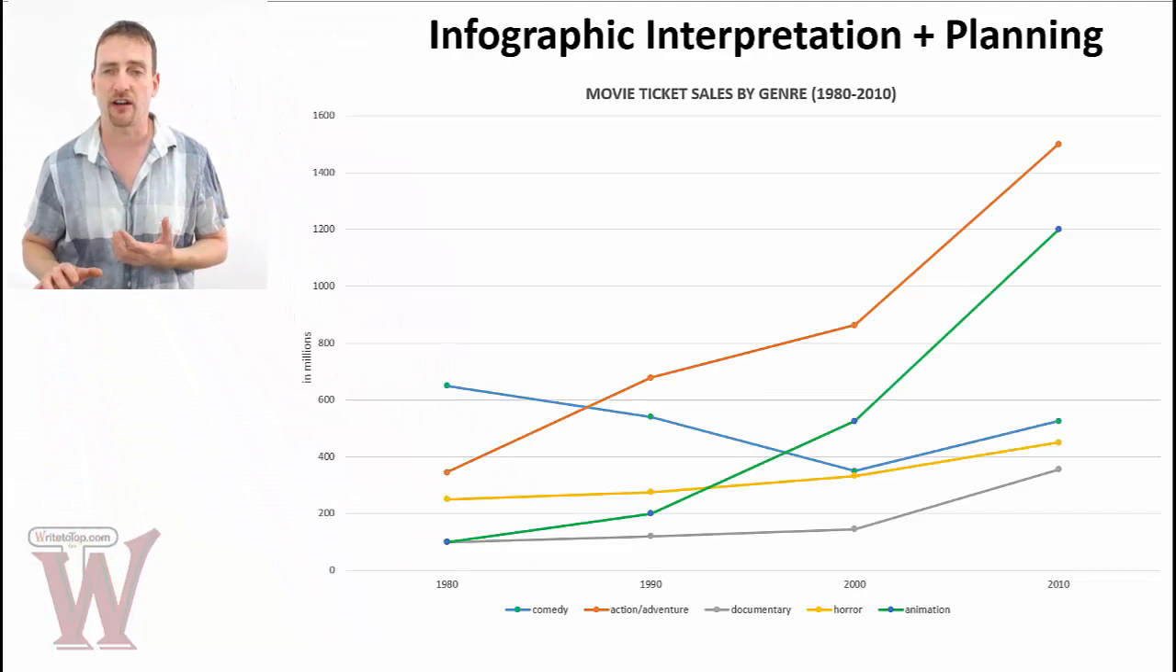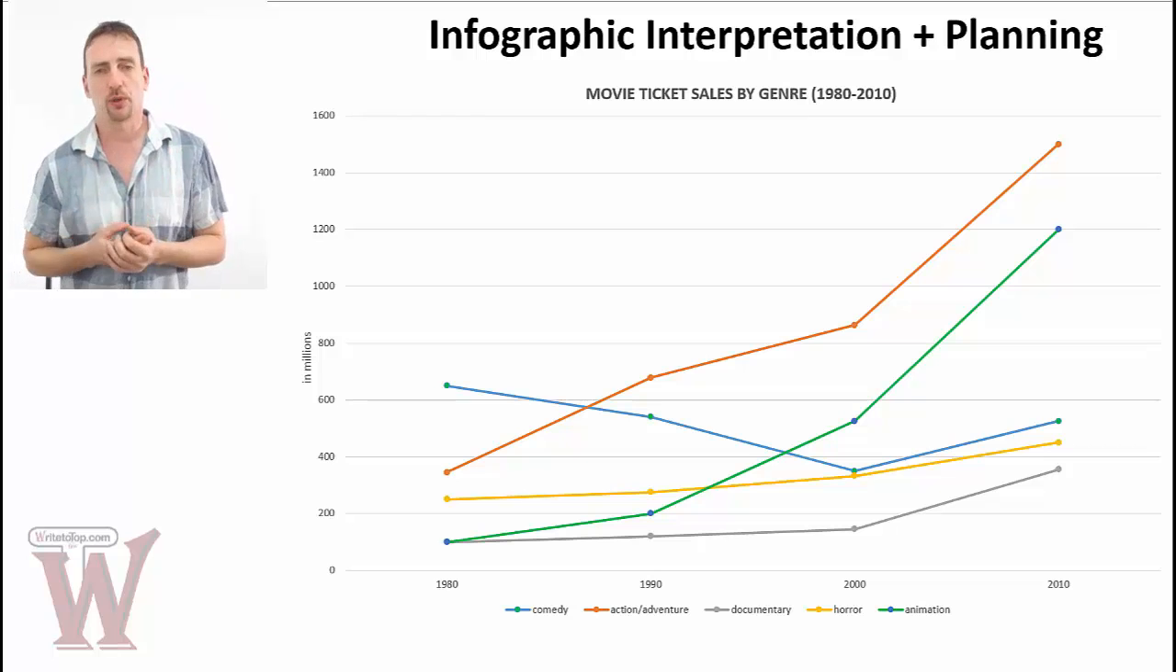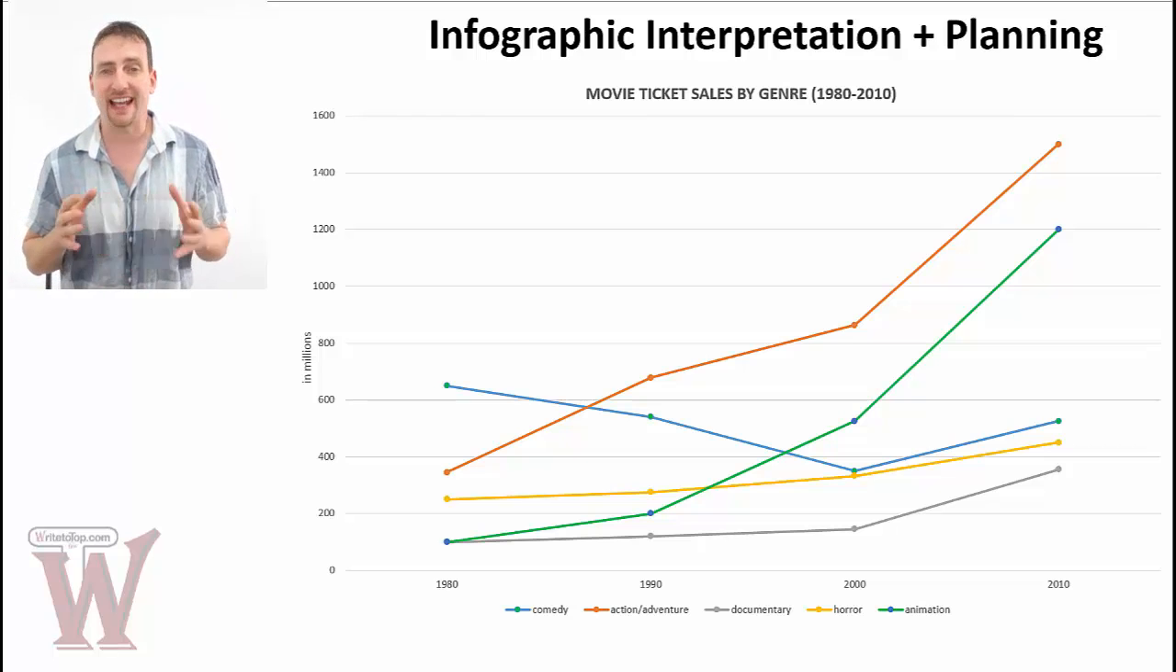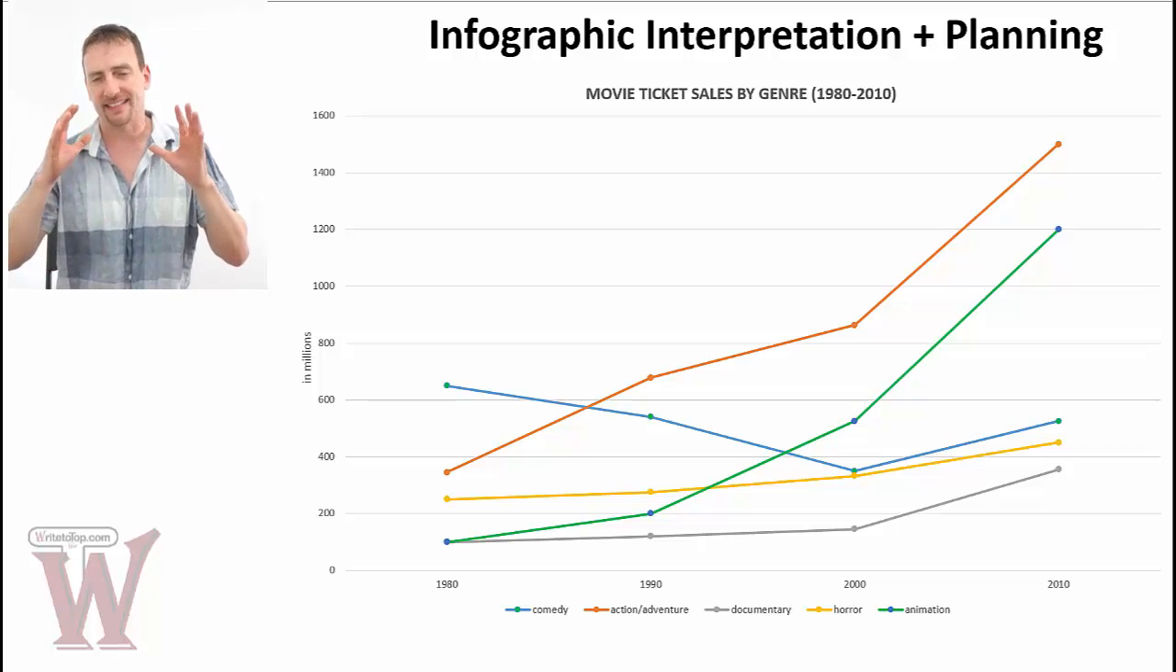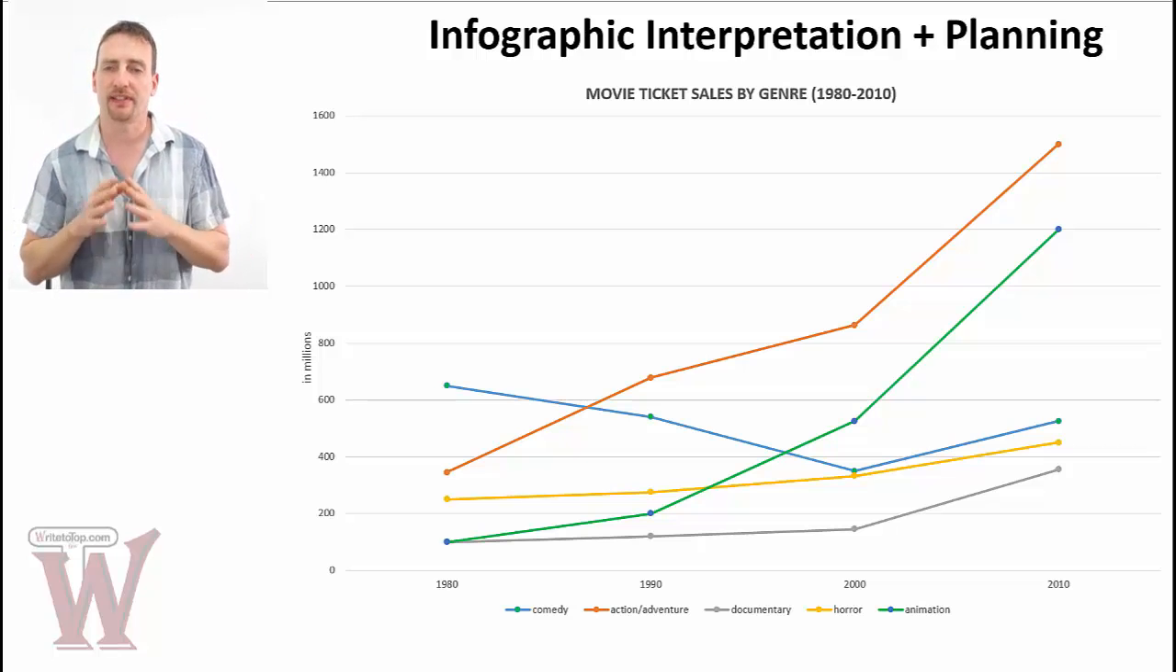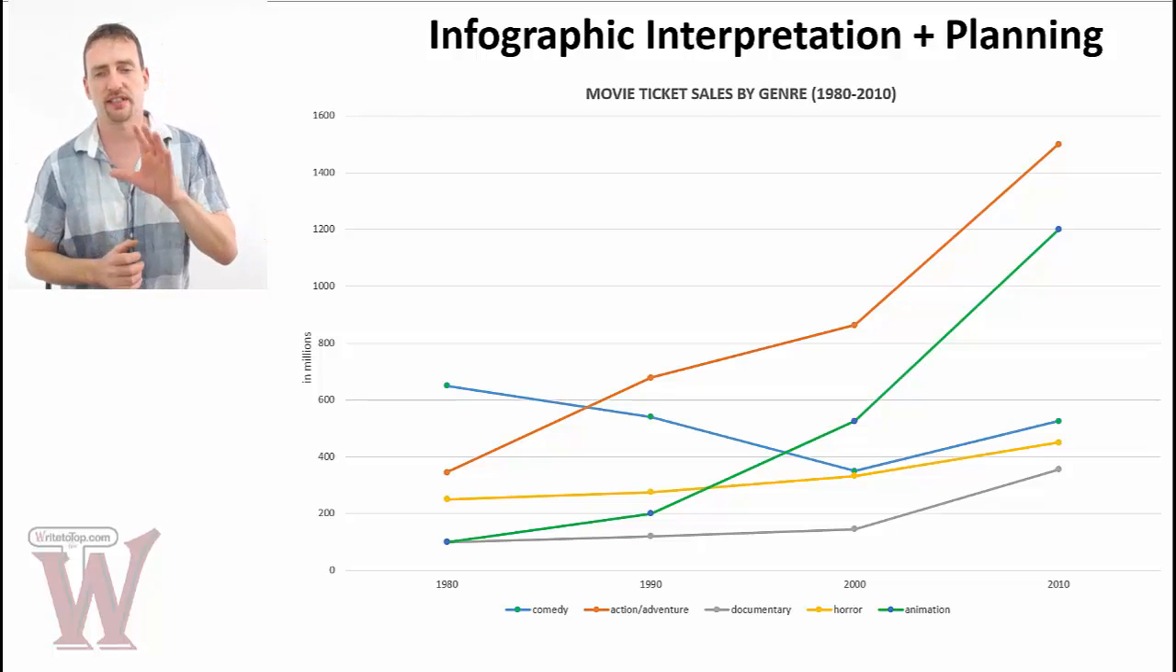So the first thing we're going to do is interpret the graph and plan our report. Now, I've told you many times, before you start writing anything, you should always plan what you're going to write. This is extremely important in the task 1. You cannot begin to write your report without knowing what information you're going to include, what information you're going to exclude. Okay?